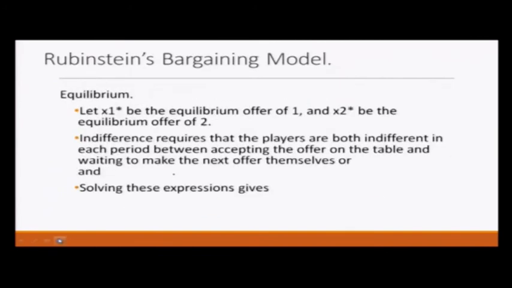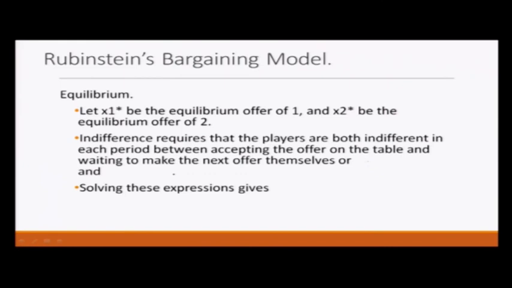So let us just lay out the problem and solve it. Let us say x1 star is the equilibrium offer of player 1 and x2 star is the equilibrium offer of player 2. Indifference requires that the players are both indifferent in each period between accepting the offer on the table and waiting to make the next offer themselves.